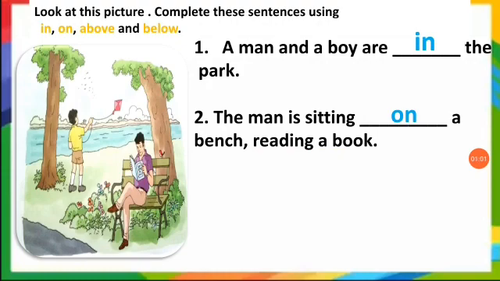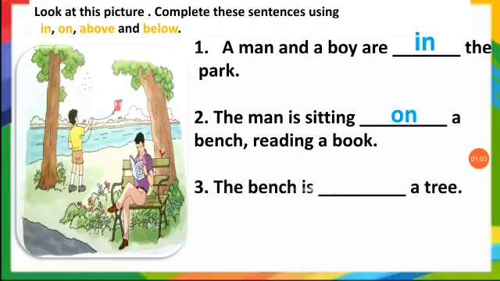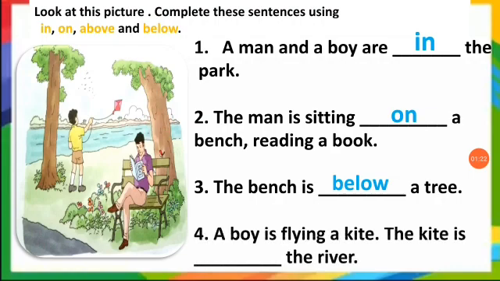Next sentence. The bench is dash a tree. Observe the picture. The bench is below a tree. Very good. Next, a boy is flying a kite.